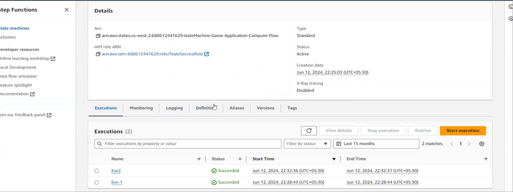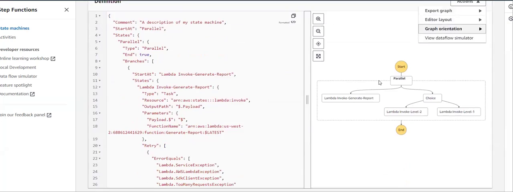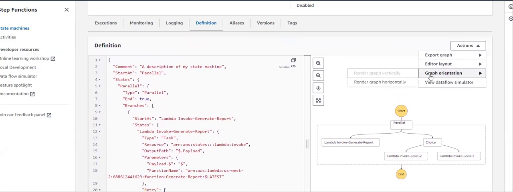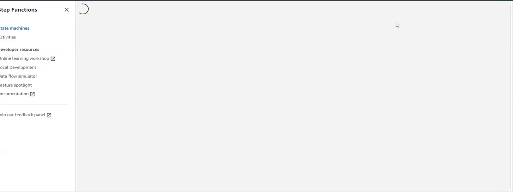If you move back to definition, you can even edit this. Under actions, you have multiple types of views and layouts. You can even export this to others as well. You can even edit this by using this option.